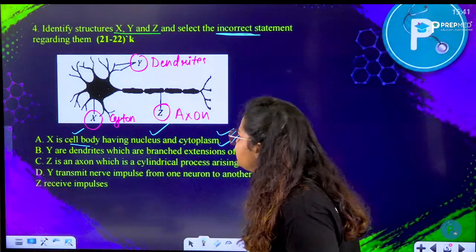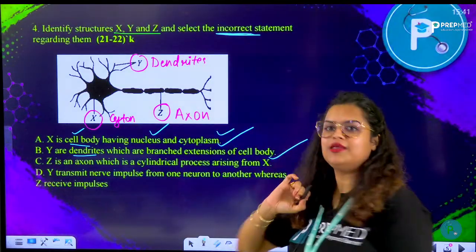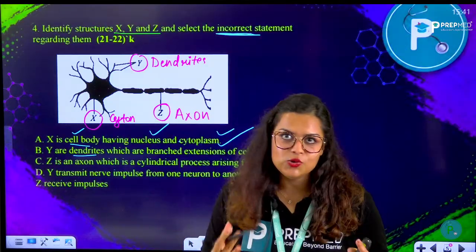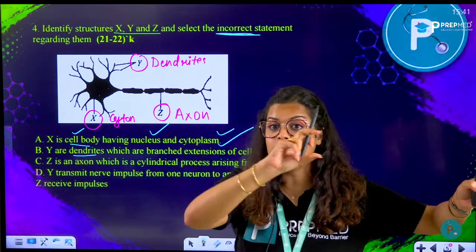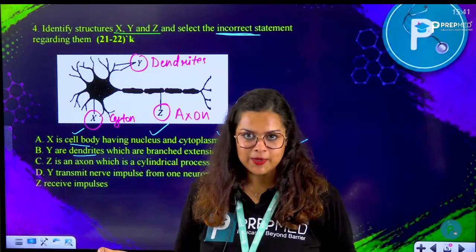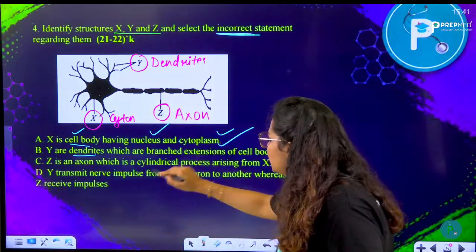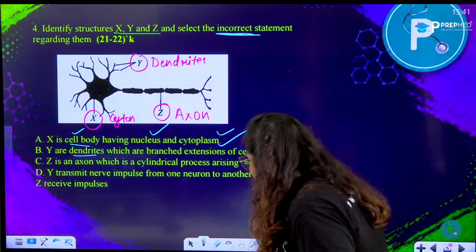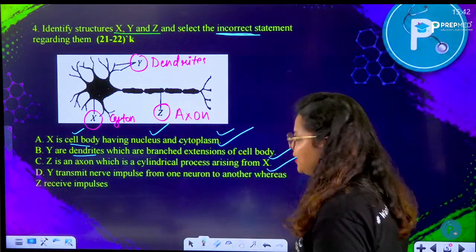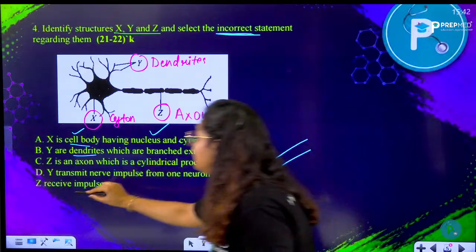Option B says that Y is a dendrite, which are branched extensions of the cell body. Absolutely right. Dendrites are called neurites, and axon are also called neurites, coming out of the cyton. Axon is always a single extension and the dendrites are multiple in number. This is also right. Z is an axon, which is a cylindrical process arising from X. Yes, Z is an axon arising from the cell body. This is also correct.